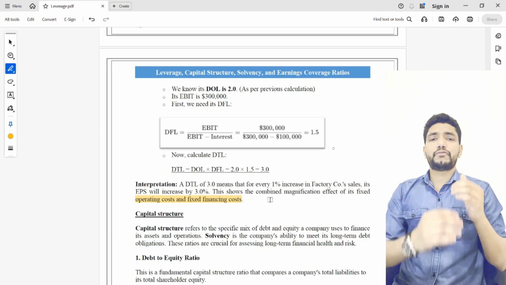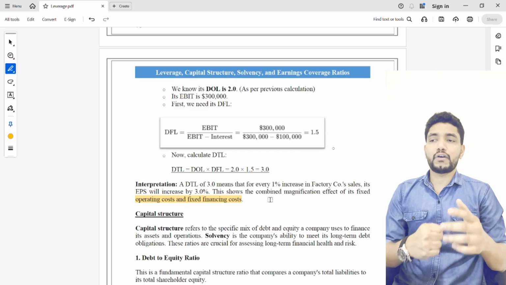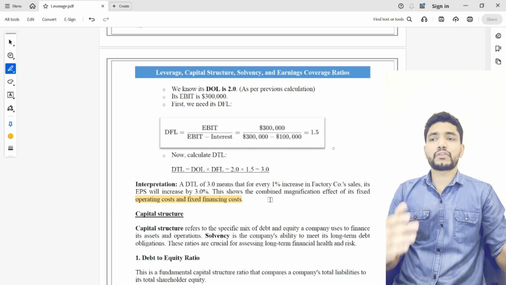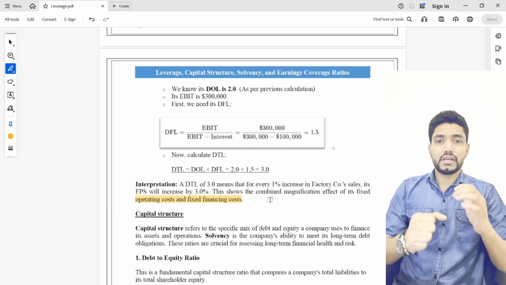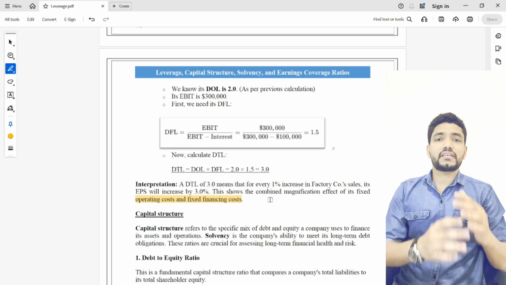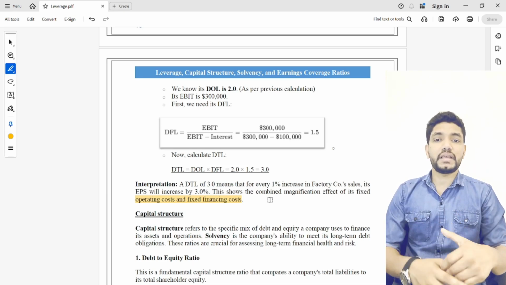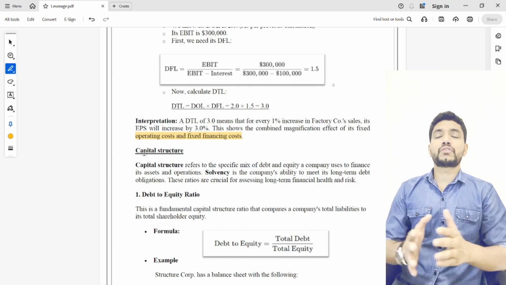So as you know, the fixed financing cost and fixed operating cost always remain fixed. So this is the reason for this magnification effect, because an increase in sales can lead to more impact on the EPS, earnings per share, if the company is leveraged. Now we will move into capital structure.